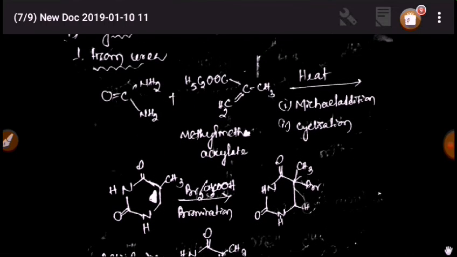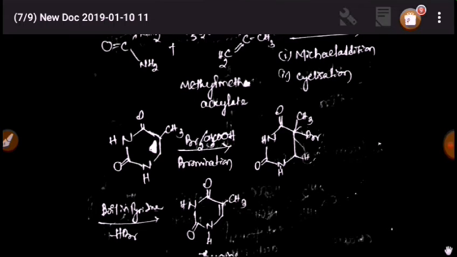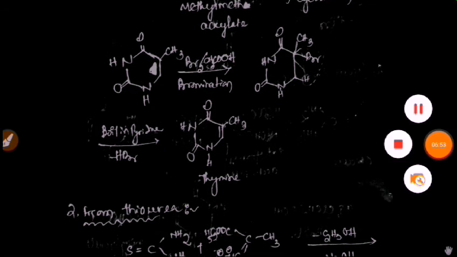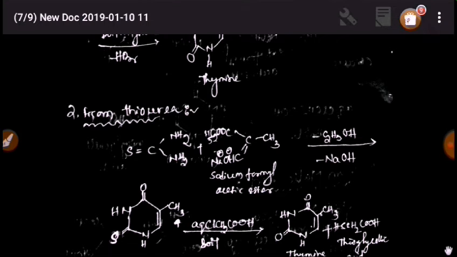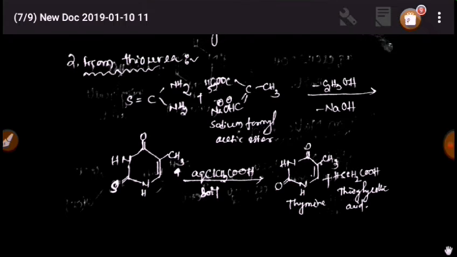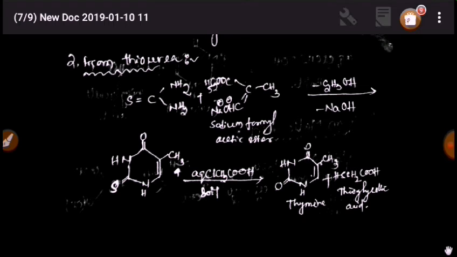You can also see the difference between thymine, uracil, and cytosine. Again thymine can also be prepared from thiourea. Thiourea reacts with sodium formyl acetic ester, and by following this chain thymine will form.